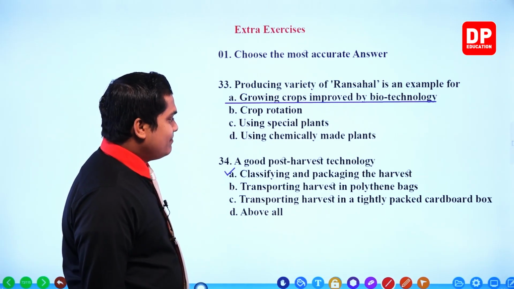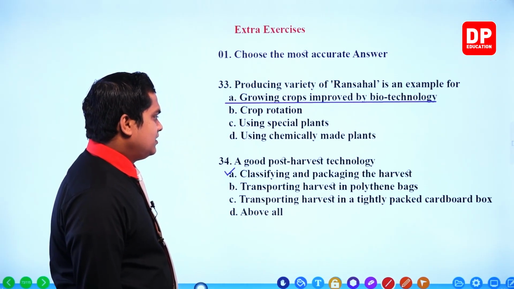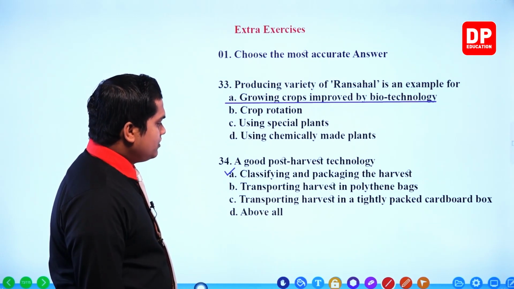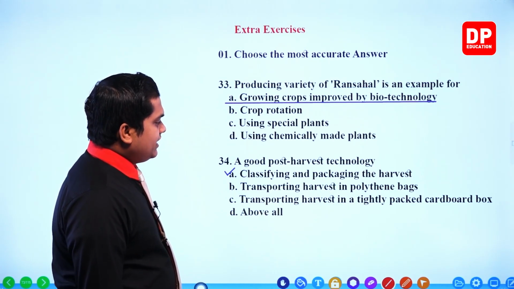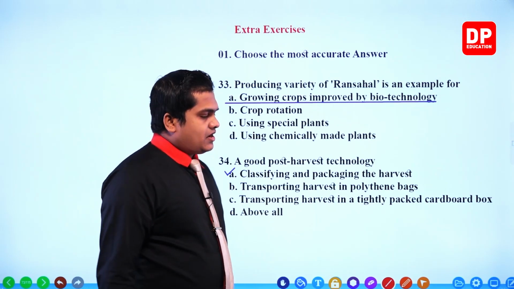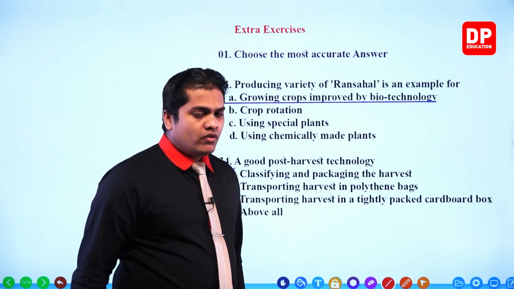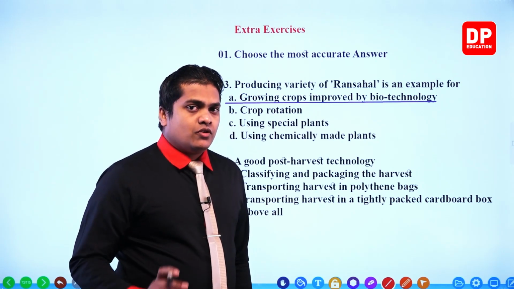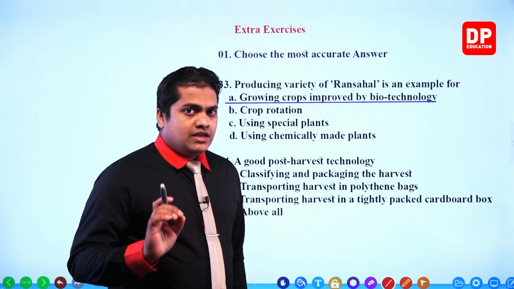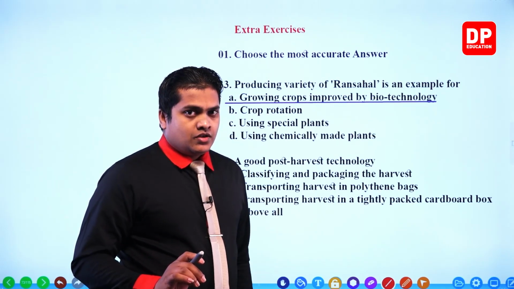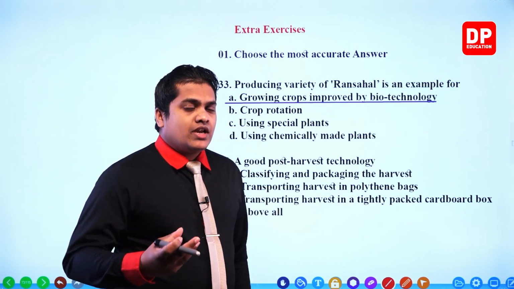Transporting harvest in polythene bags. Actually, most of the time nowadays we use polythene bags for transportation, but it's not healthy, because polythene is resistant to air and water.